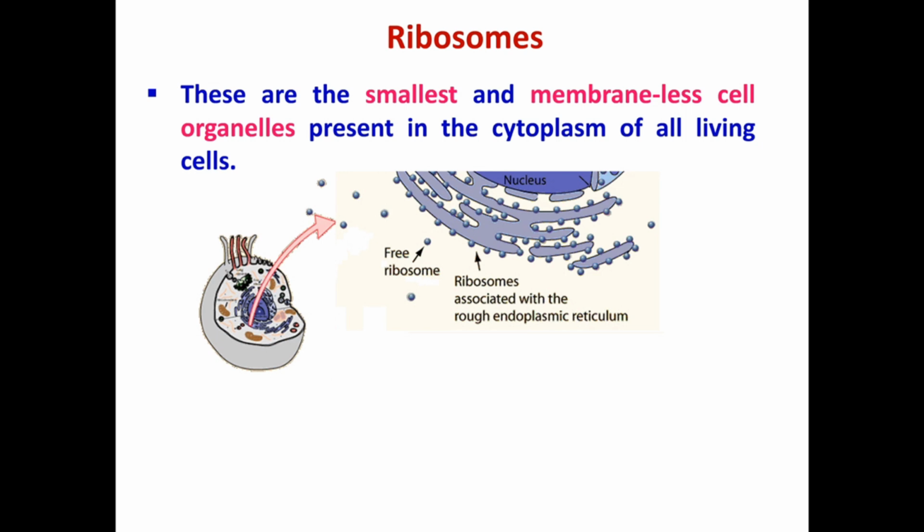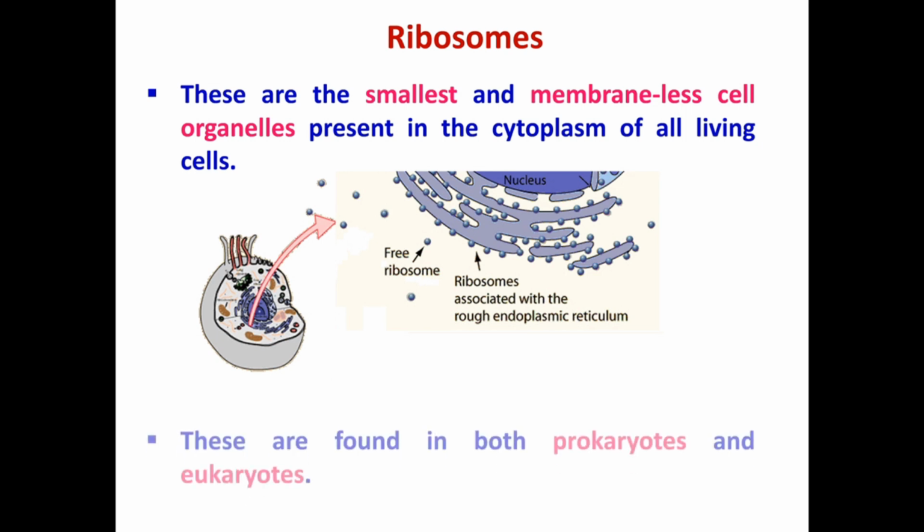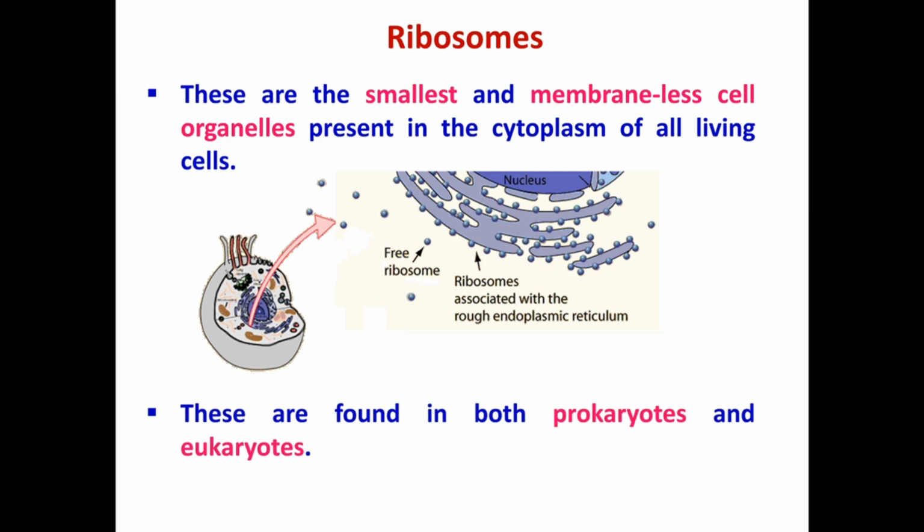You can observe the picture as given in front of you that some ribosomes are freely present in the cytoplasm and some are attached to the endoplasmic reticulum. Next point, you must remember that ribosomes are found in both prokaryotes and eukaryotes. Bacteria and cyanobacteria come under prokaryotes, whereas all plants and animals come under eukaryotes.